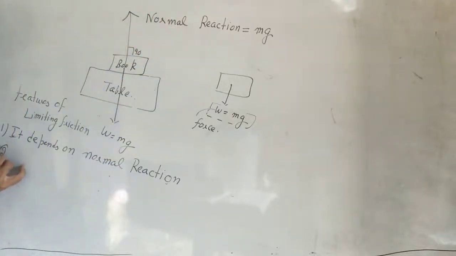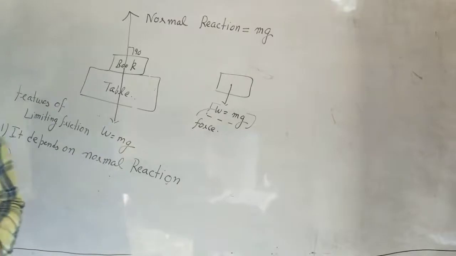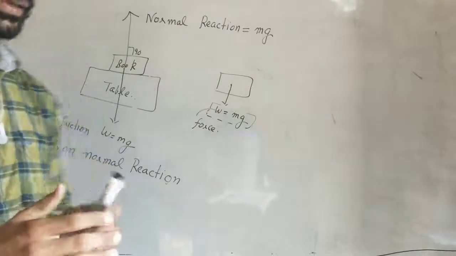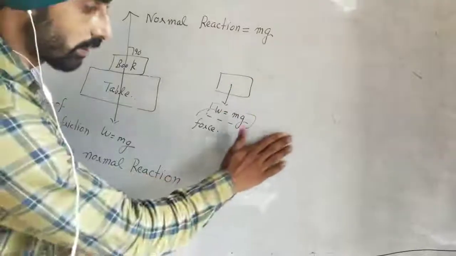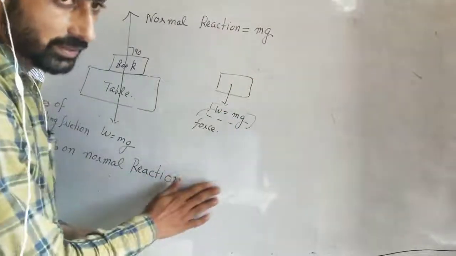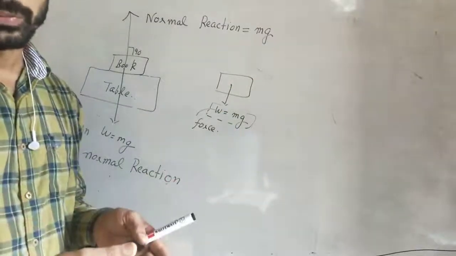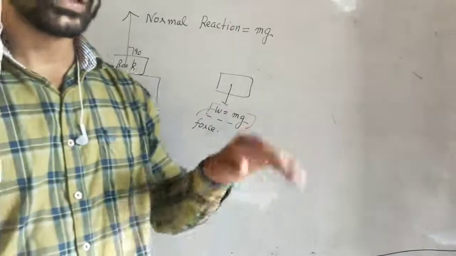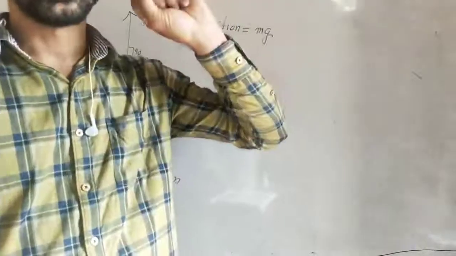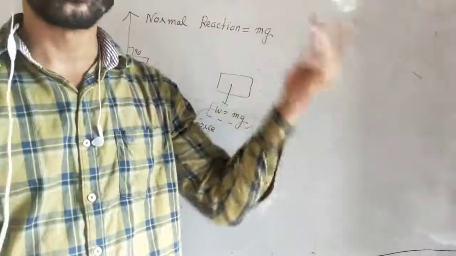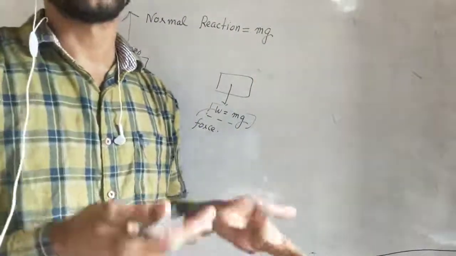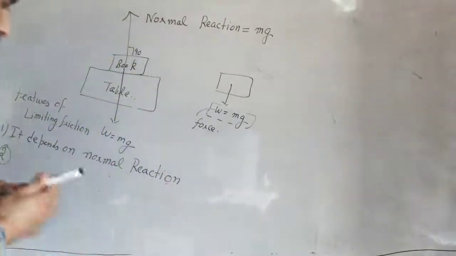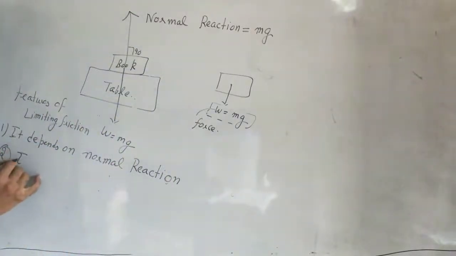So the second concept of limiting friction is it depends on the roughness of a surface. If this is, suppose, a smooth surface, here friction will be less, and on a rough surface friction will be more. On a rough surface the value of limiting friction will be more; we have to apply more force to move the body on a rough surface, and on a smooth surface we have to apply less force. Okay, it depends on the roughness of surface.